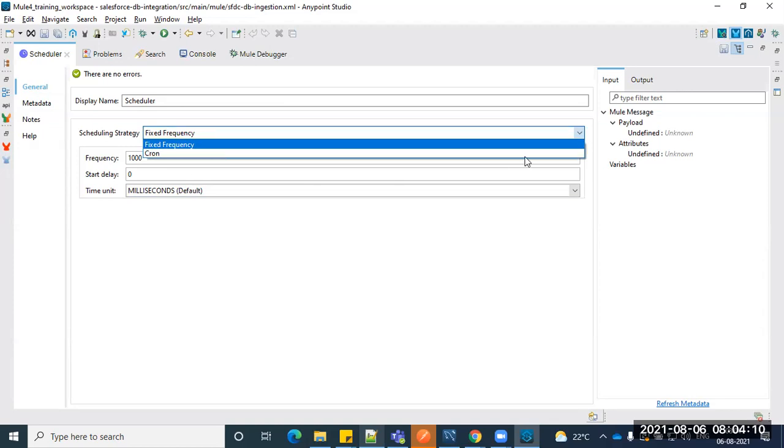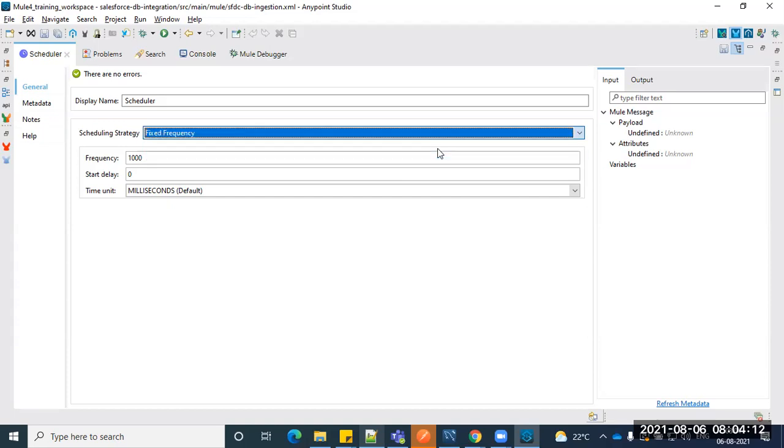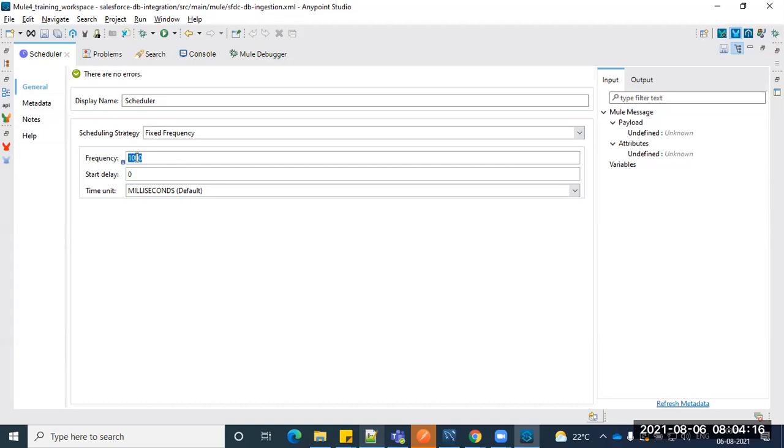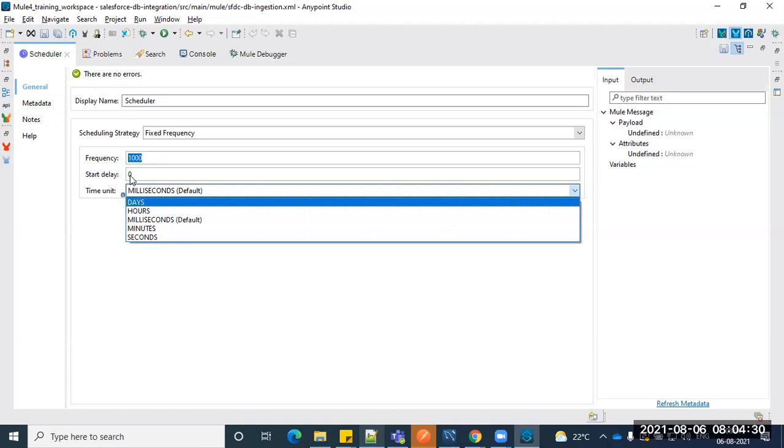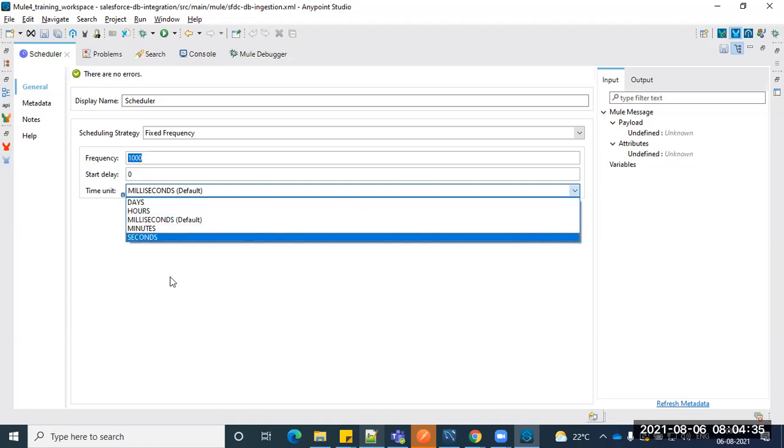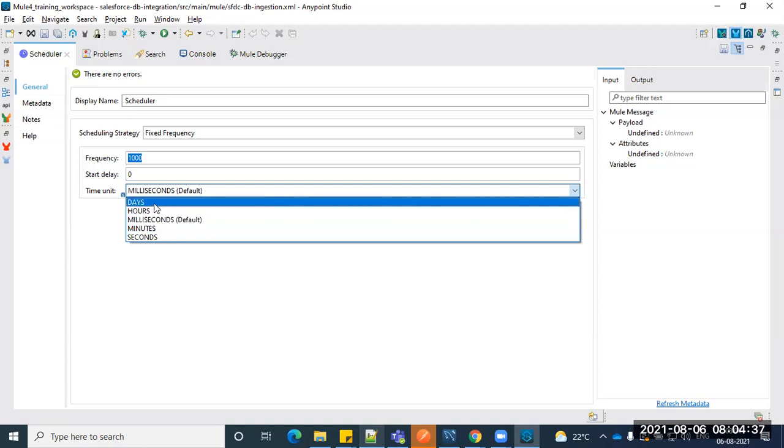Let's see the fixed frequency. Whatever you keep here is in milliseconds, the default. If you choose the drop down, you can see hours, days, minutes, seconds. I can trigger my job every 1000 milliseconds, or else every day once. Just keep it every day once.